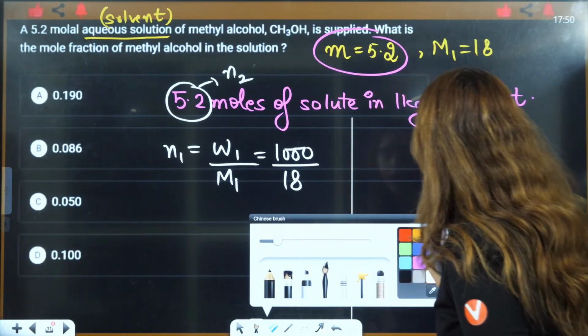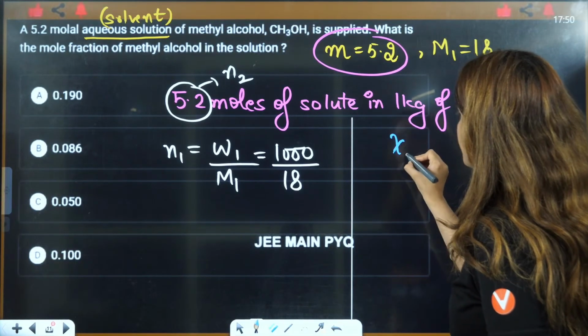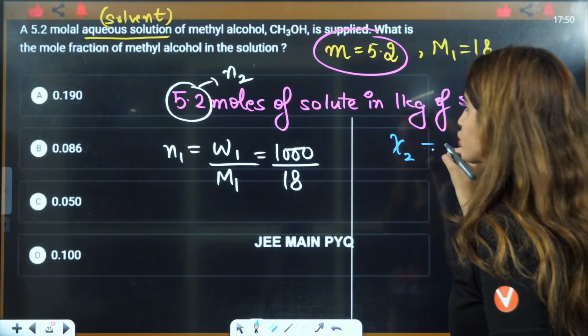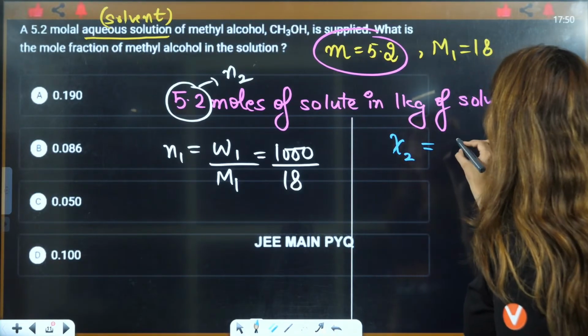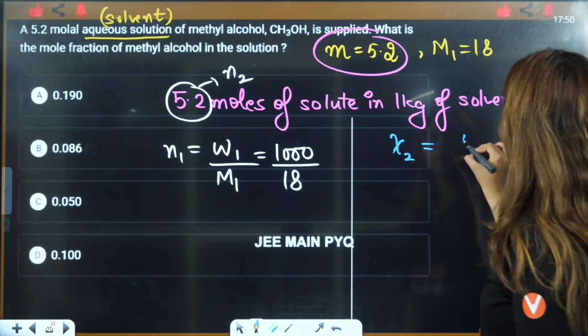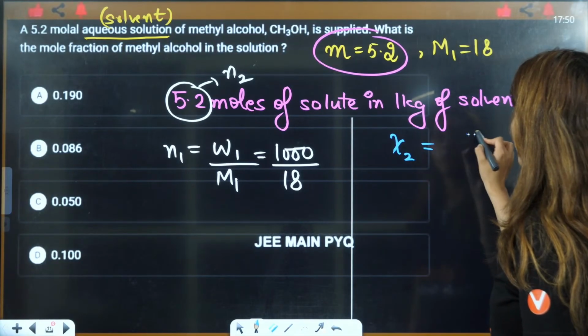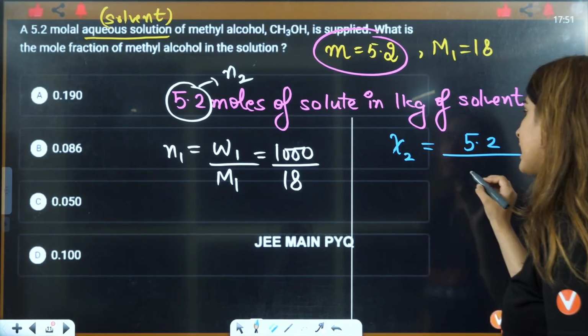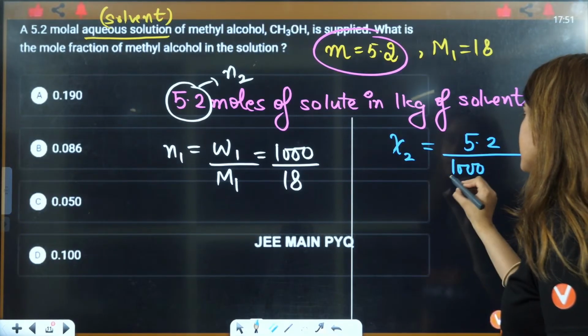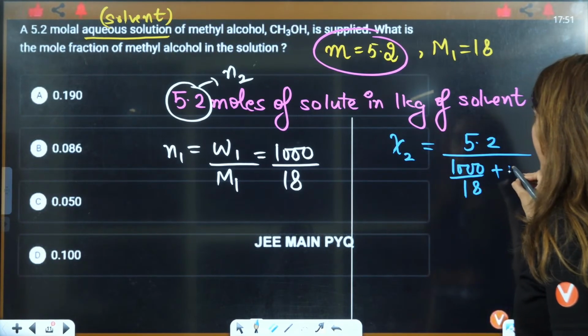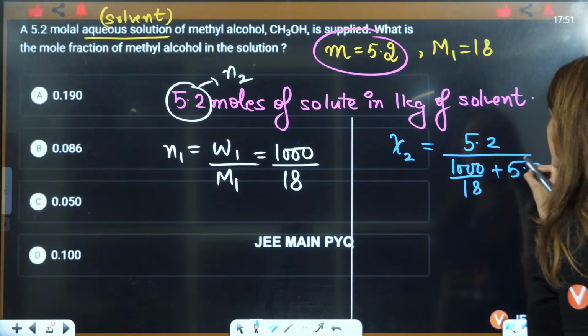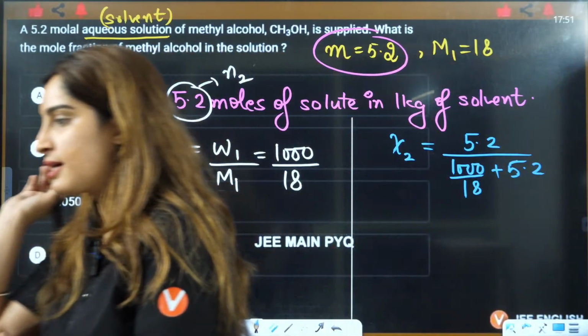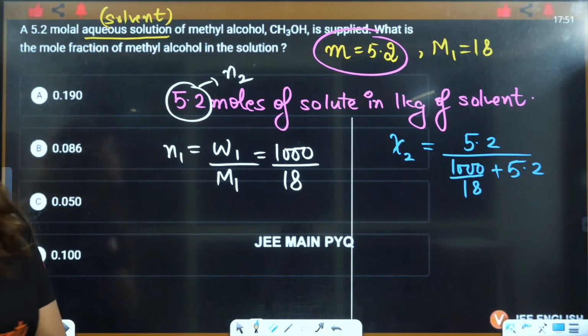N2 is 5.2, right? You just put 5.2 divided by 1000 by 18 plus 5.2, and you just need to solve it and you will get your answer. Is that clear? Okay. Is that clear?